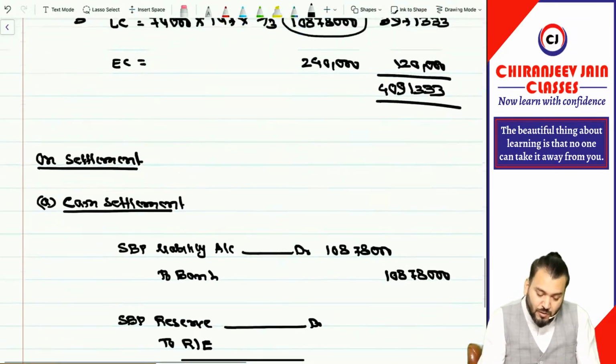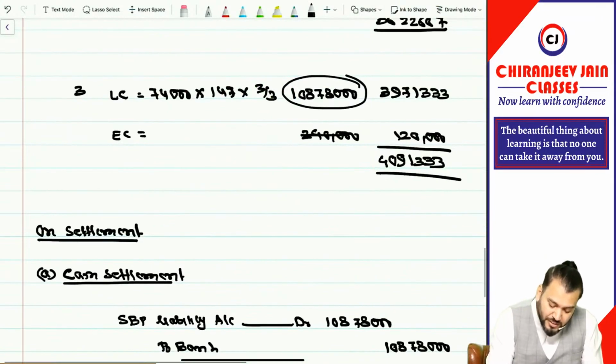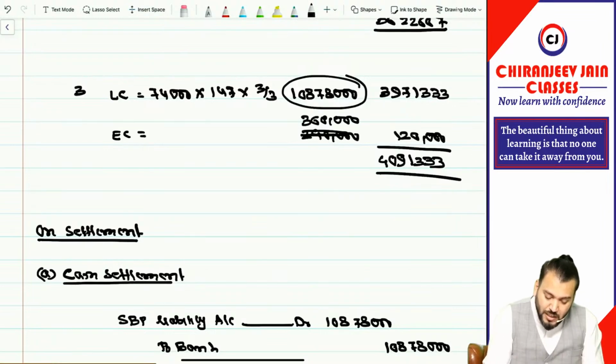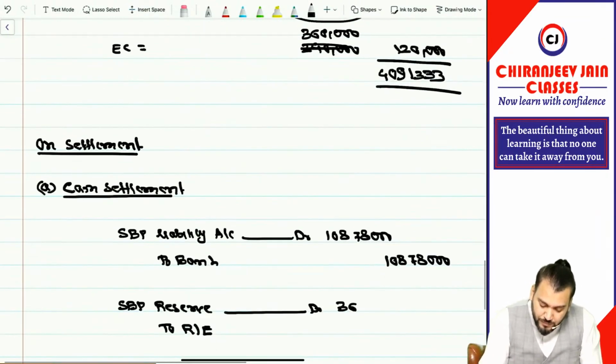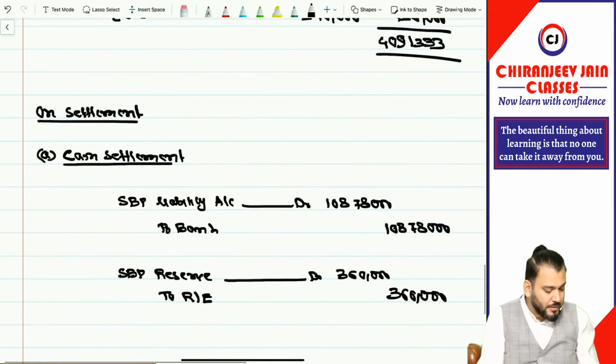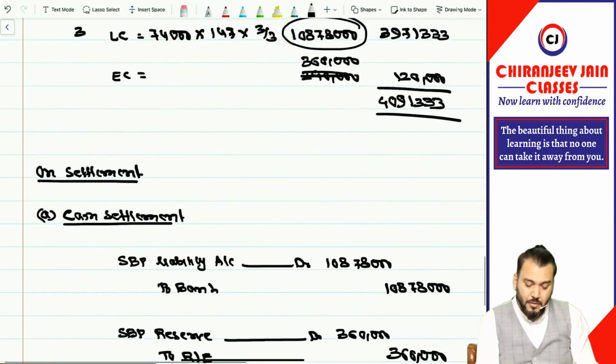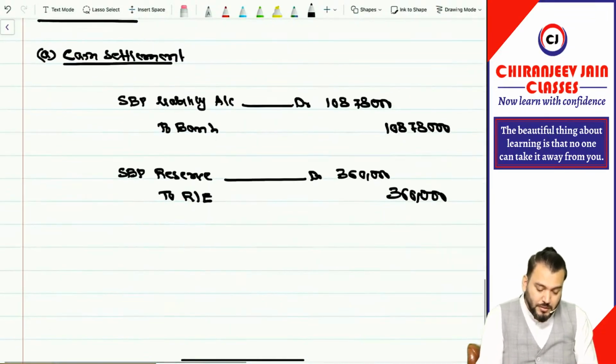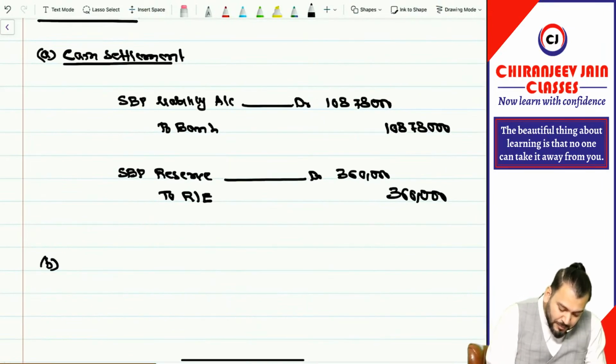What is the amount? Sorry, this will be 3,60,000. My mistake. So can I say it will be 3,60,000? Have you understood this? Yes, sir. This point, have you understood? Now, coming to equity settlement, means either this or this. Coming to equity settlement.